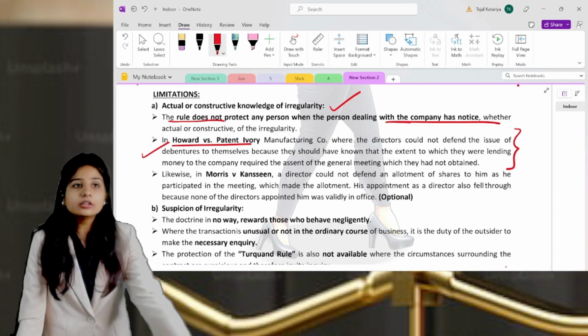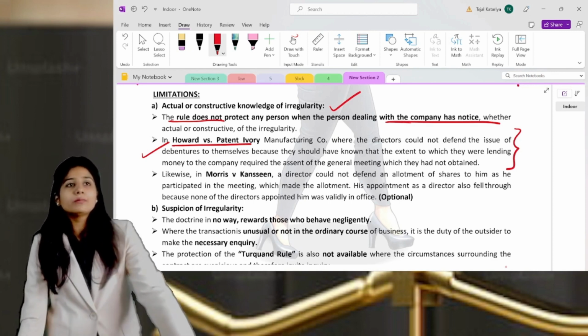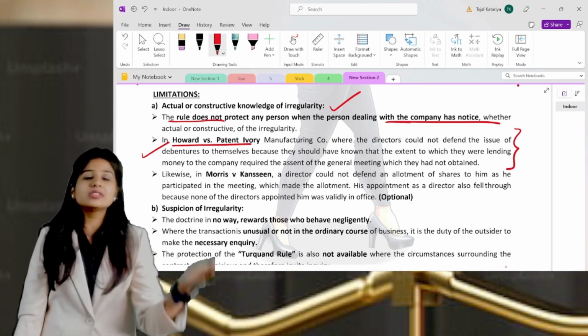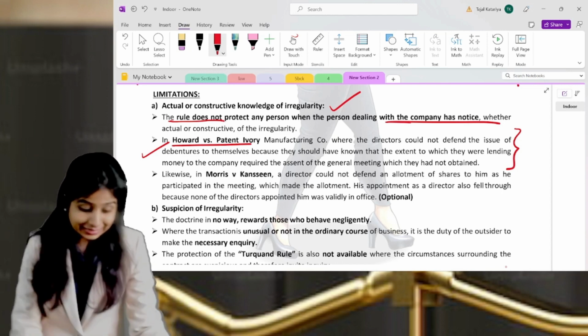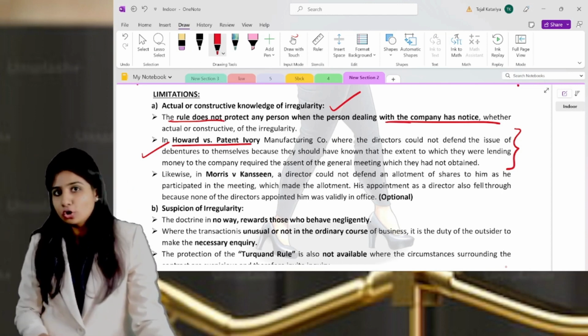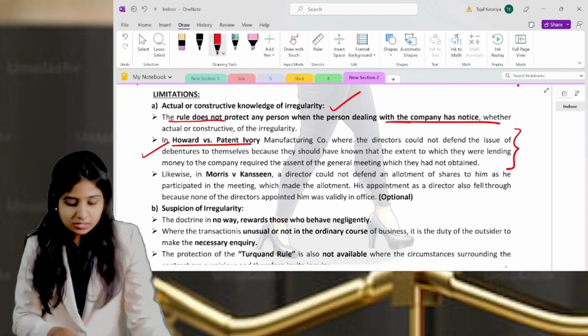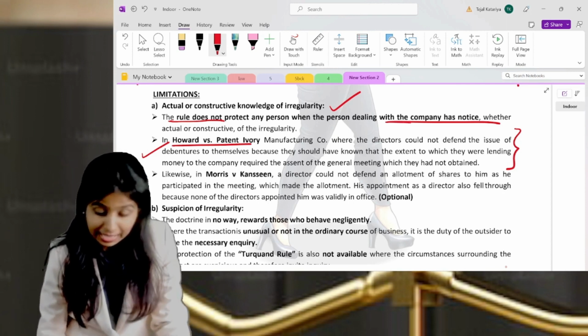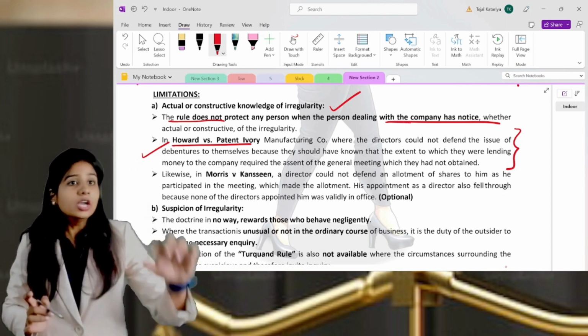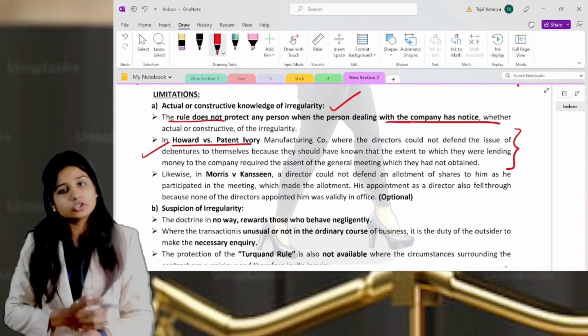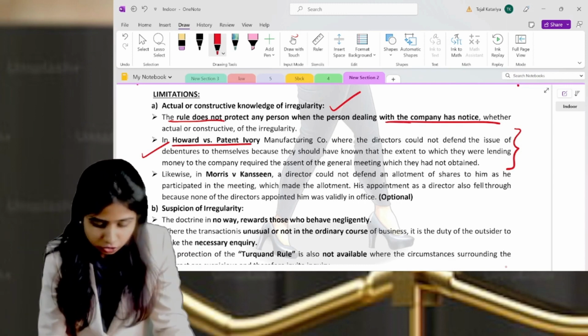So instead, if you get the 4-mark question, and the question is more towards the limitation aspect, then only explain the case law. Otherwise, you should not. In this, however, the patent diary, they have explained because it is important. Because the question is based on limitation, so you have to explain.